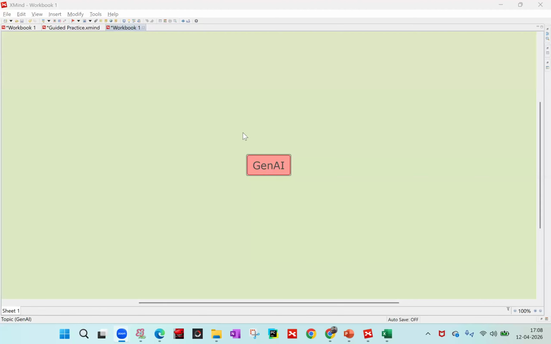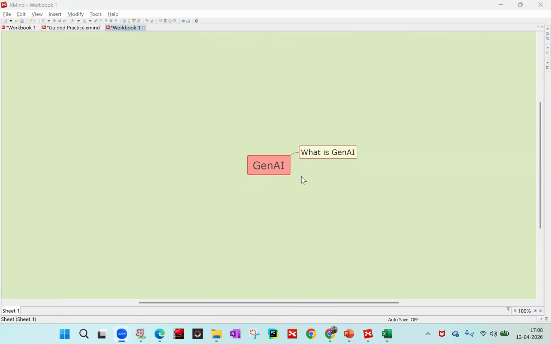Now, as part of GenAI fundamentals, what exactly are we going to see? First of all, we are going to see what is GenAI. It's a buzzword since the last 2-3 years, and most of the career shift is happening around generative AI. It's applicable in every domain, whether it's software, networking, or even outside software, in government sectors also. Generative AI is becoming famous at a very fast pace. You should know the Gen AI fundamentals right from the beginning so that you can easily adopt the advanced topics as well.